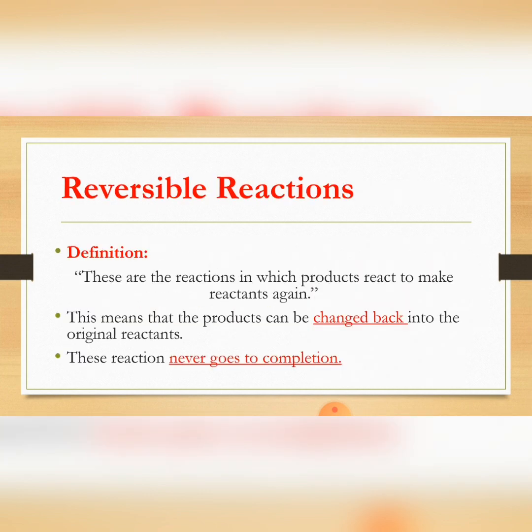Reversible reactions. These are the reactions in which products react to make reactants again. This means that the products can be changed back into the original reactants. These reactions never go to completion, so they are also known as incomplete reactions, because the reactants form products and products form reactants again, and so the reaction is continuous.